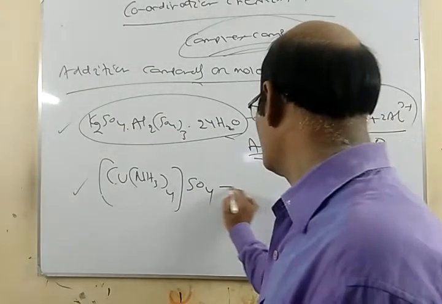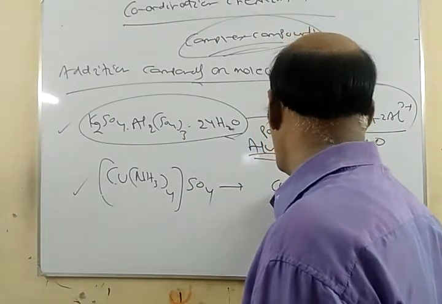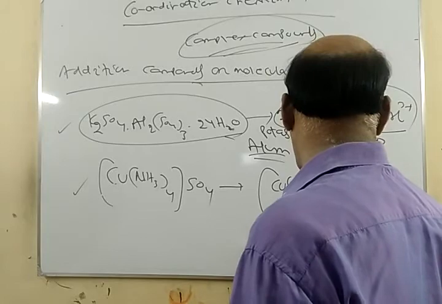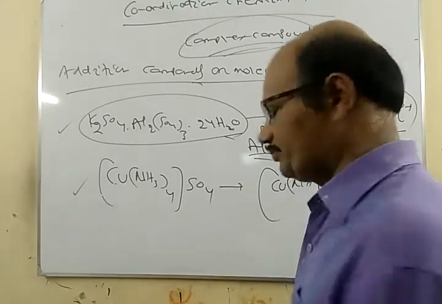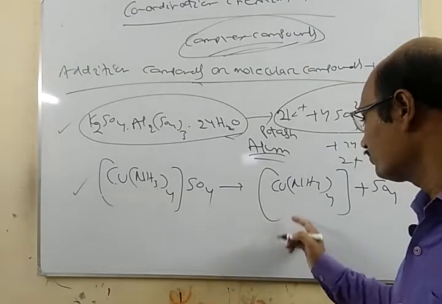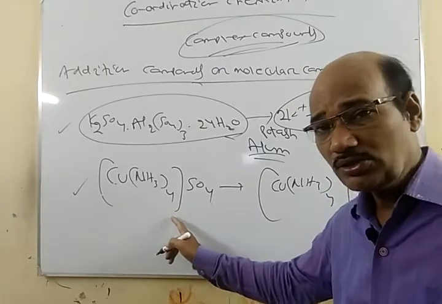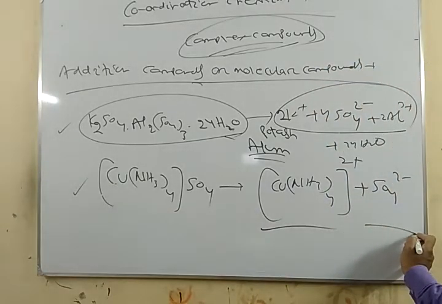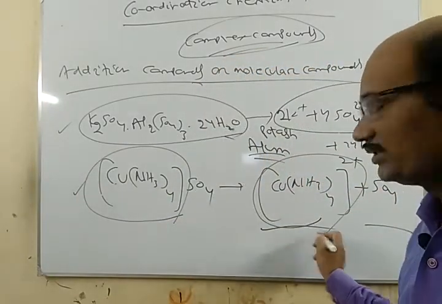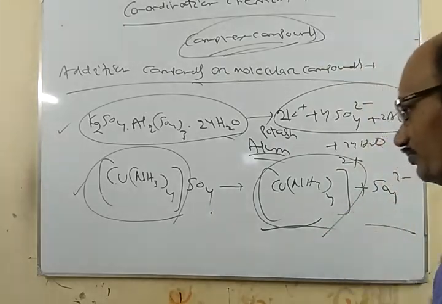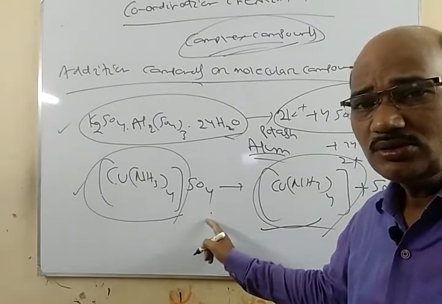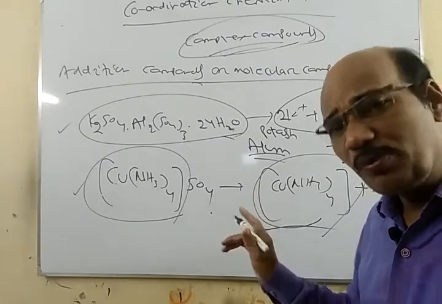But this compound gives what? [Cu(NH3)4]2+ plus SO4 2-. You see, this compound is not completely ionizing, only partly. This part remains as usual, and this ionizes into SO4 2-. Here the compound is not losing its identity completely.